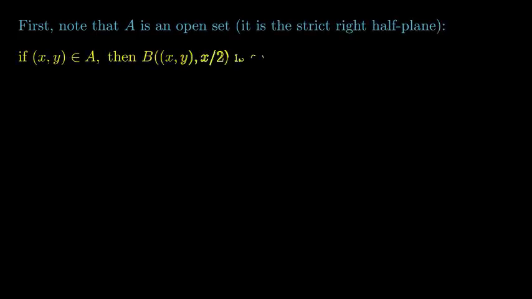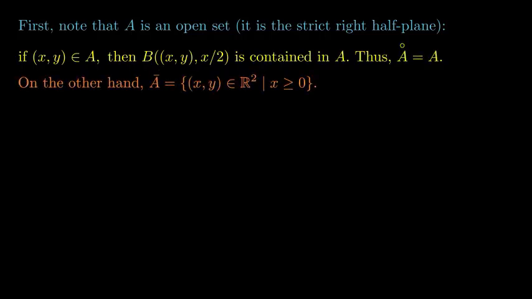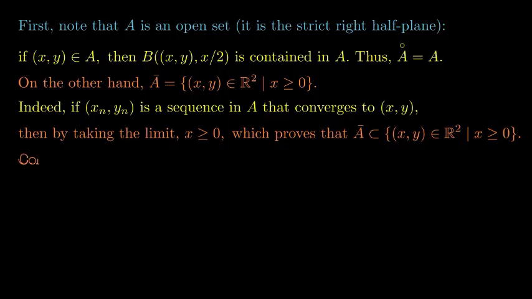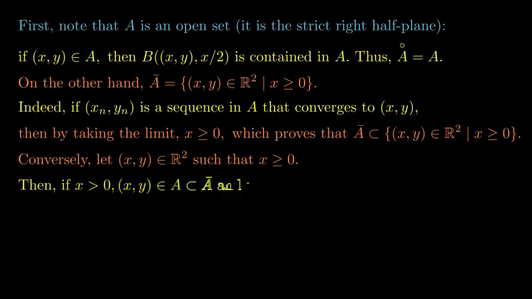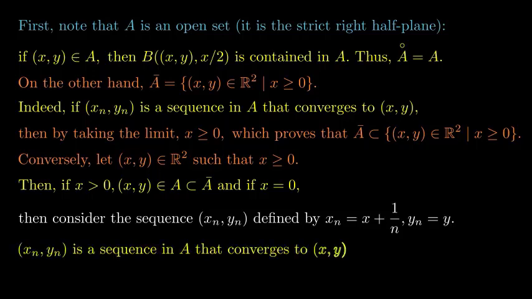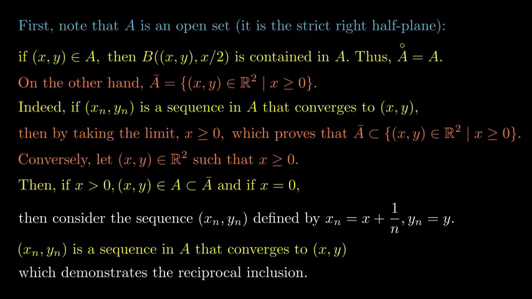Conversely, the closure of A includes all points in the plane where the x-coordinate is greater than or equal to 0. To understand this, consider a sequence of points within A that converges to a specific point. As the sequence limits, the x-coordinate approaches or equals 0, demonstrating that the closure of A is a subset of points where the x-coordinate is non-negative. If a point has an x-coordinate greater than 0, it is in A and its closure. If the x-coordinate is 0, a sequence with slightly greater x values converging to the point will show that the closure of A encompasses all such points.